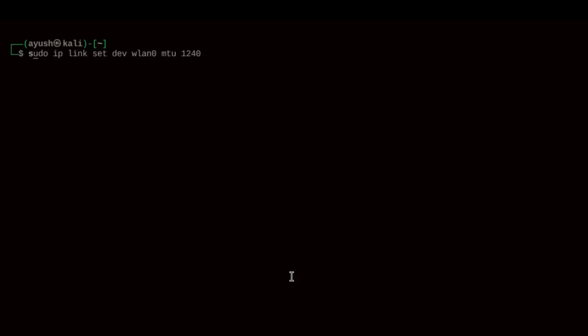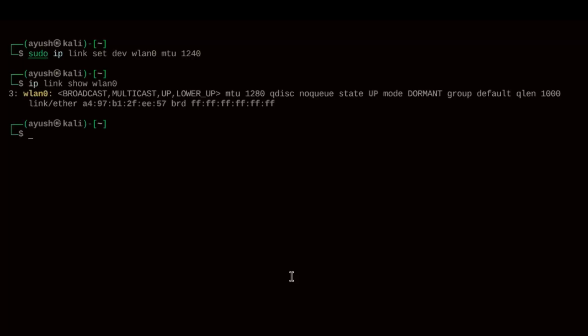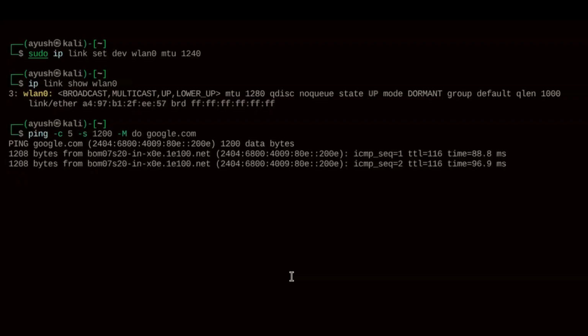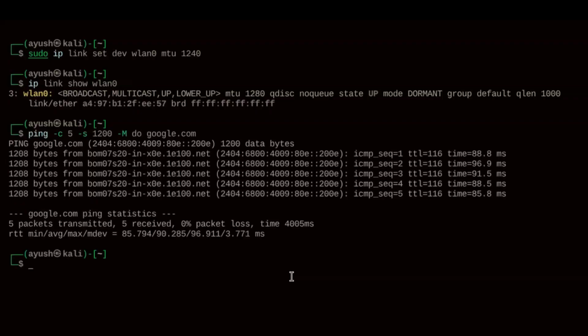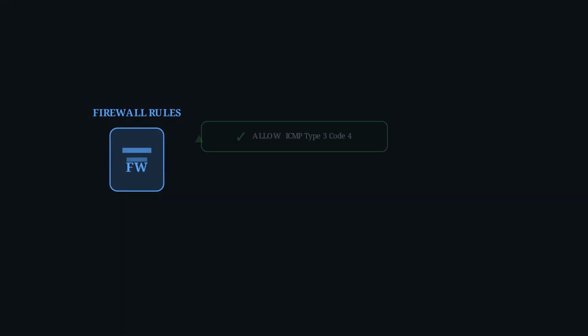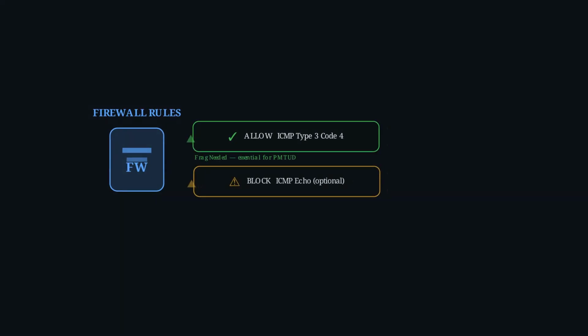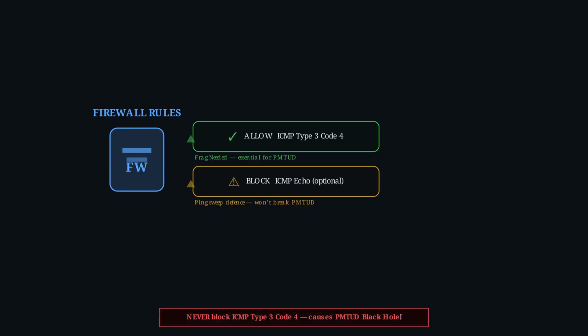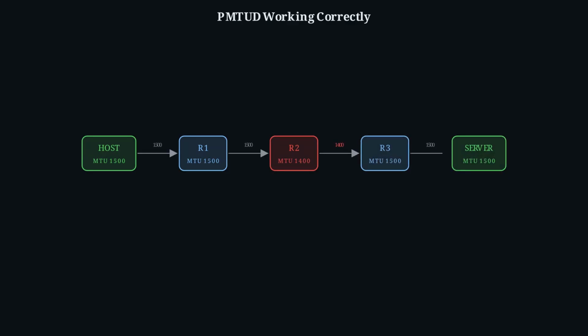So, how do we fix these MTU nightmares? For users, if your VPN or large file transfers are breaking, try temporarily reducing your network interface's MTU. For network administrators, ensure your firewalls are stateful and that they permit ICMP Type 3 Code 4 messages. These are not attacks, they are essential network feedback. Block ICMP echo requests, ping, if you must, but don't block the Path MTU Discovery messages. If you're building applications, never assume a default 1500 MTU. The internet is a variable beast.